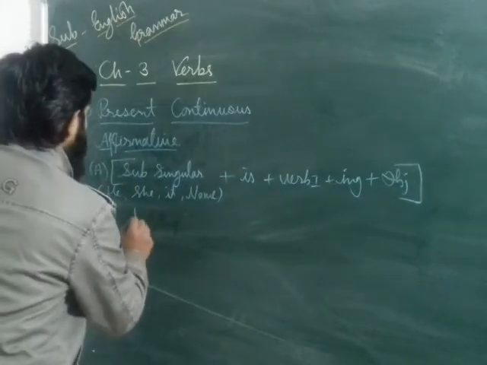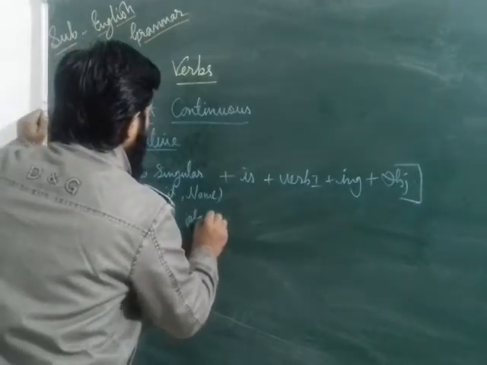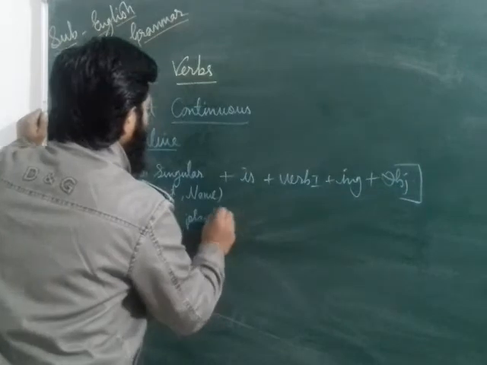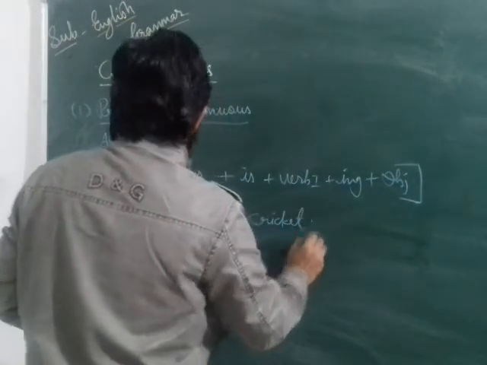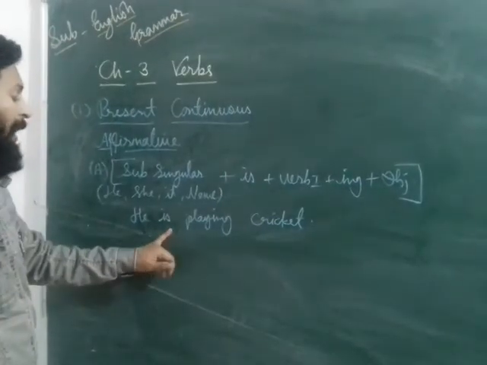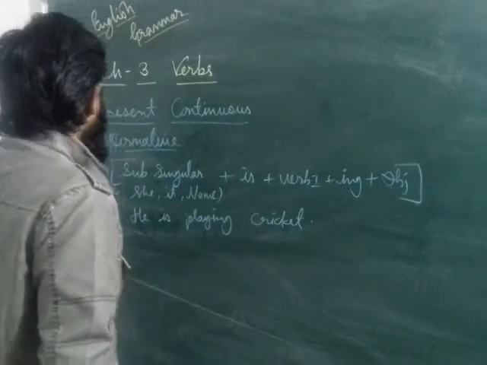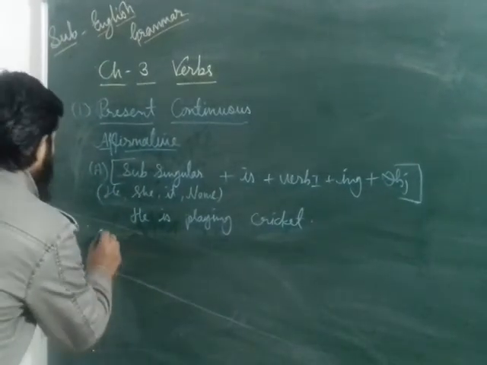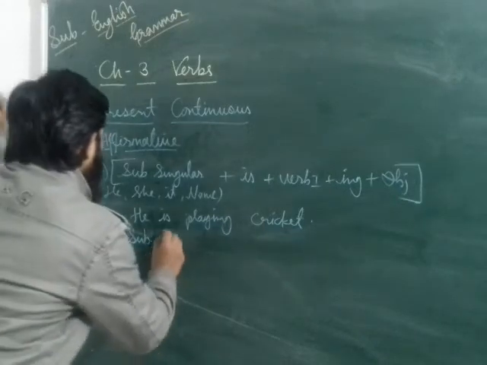Like, he is playing cricket. Means he is singular, so you have to write here is plus verb first form plus ing plus object. Dear students, if the subject is plural, in the case of a plural subject, what will you write?